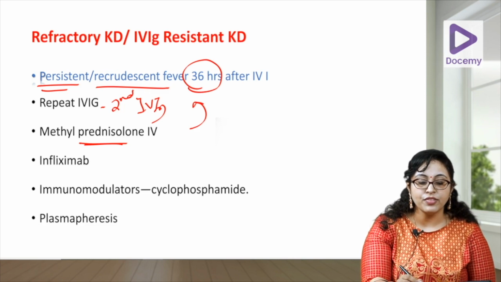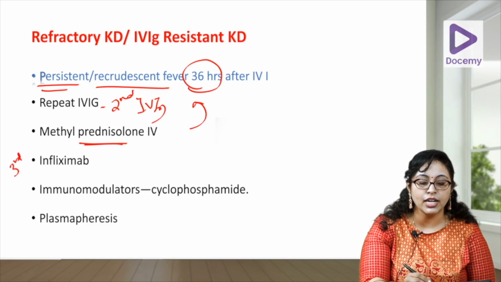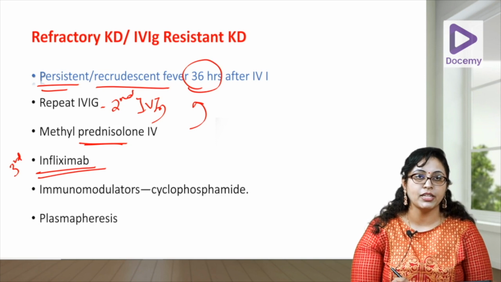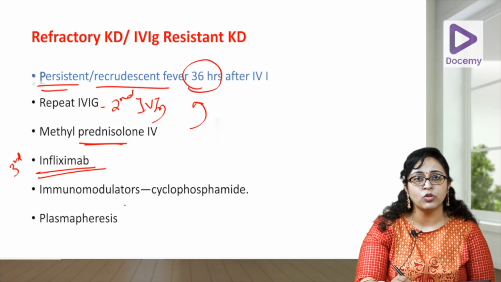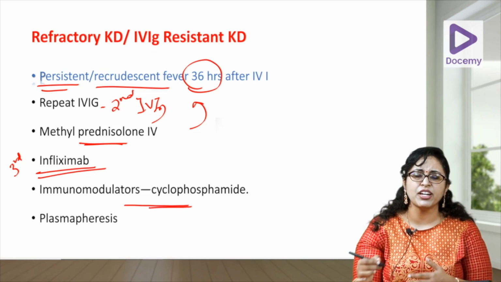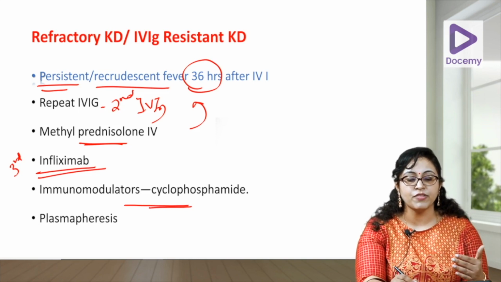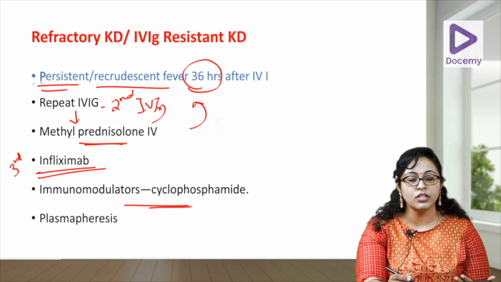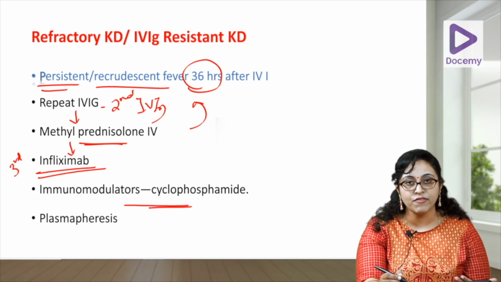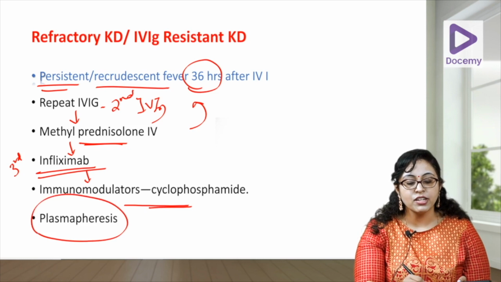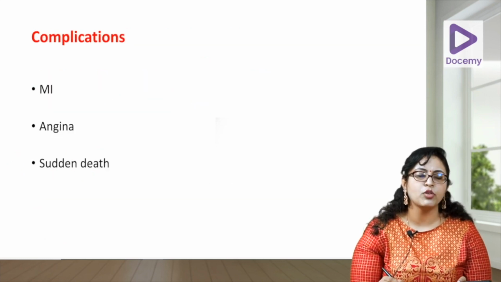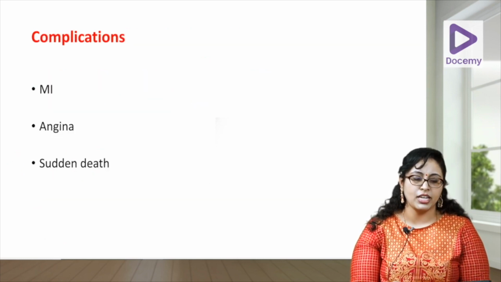If that also does not work, your third line will be infliximab, the anti-TNF alpha inhibitor. You may also have to add immunomodulators like cyclophosphamide. So in refractory cases, the first step is a second dose of IVIG, then you come to methylprednisolone. If that is not working, you go to infliximab, and if that is not working, you go to your immunomodulator. Plasmapheresis can also be done because it is an immune mediated process, but it is not very helpful.